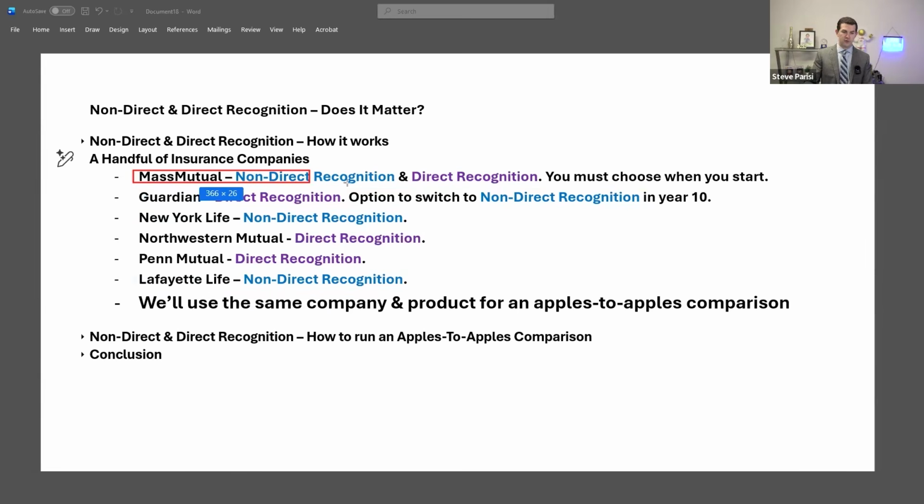MassMutual, they offer both non-direct and direct recognition. What this means is we can illustrate the same product with the exact same design and then illustrate loans being taken and repaid and see the impact of both non-direct and direct recognition. It lets us see a true comparison without looking at different companies and products, which is never a real apples-to-apples comparison. So again, with MassMutual's non-direct and direct recognition options, we do need to pick which one we want up